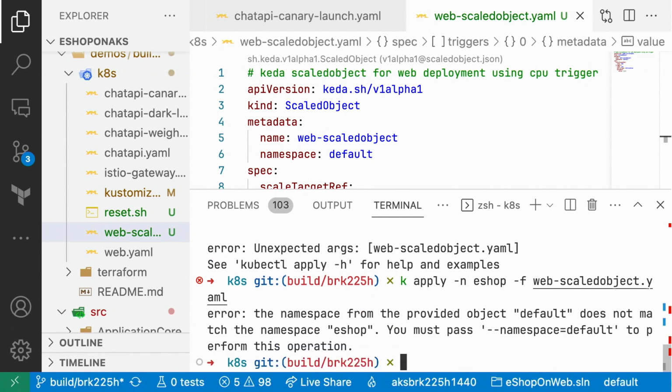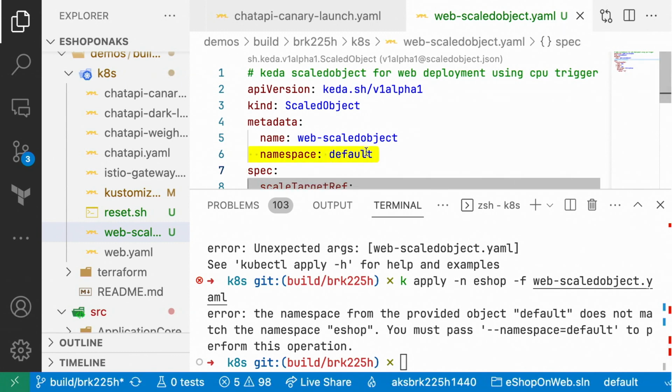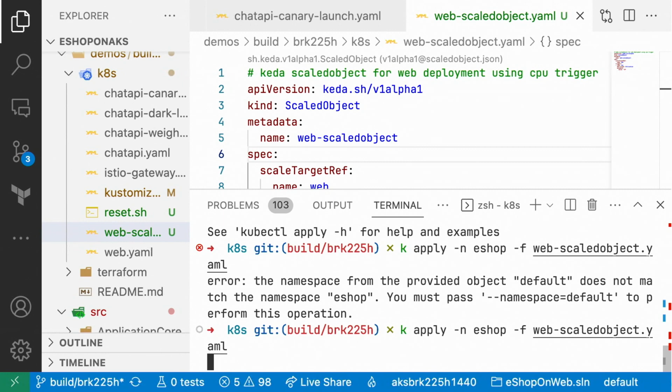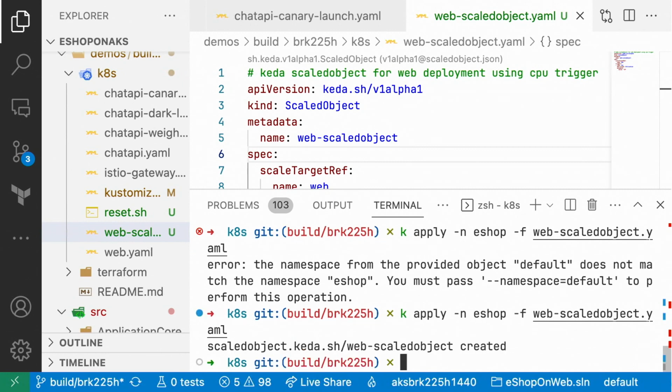Now, I don't have the deployment pointed at it for those who raised your hand. I did say I was going to fix that. Yes. And yet you didn't. Yeah, sorry. So if I apply it again, there we go. Scaled object created. Now, I can show you the load test, but that also takes some time.